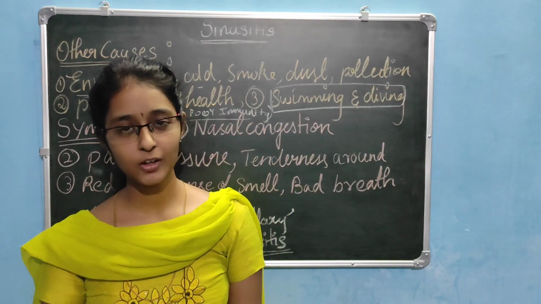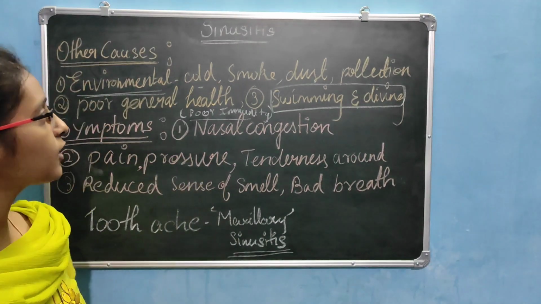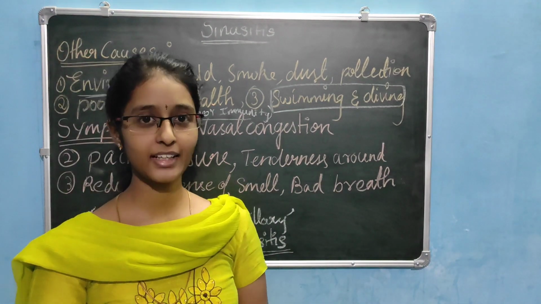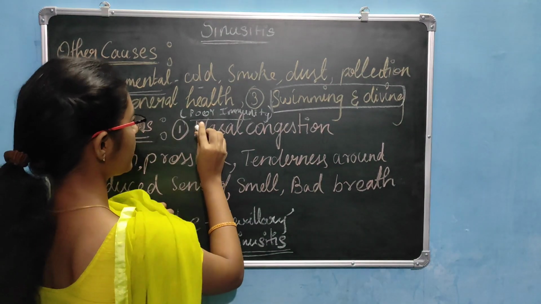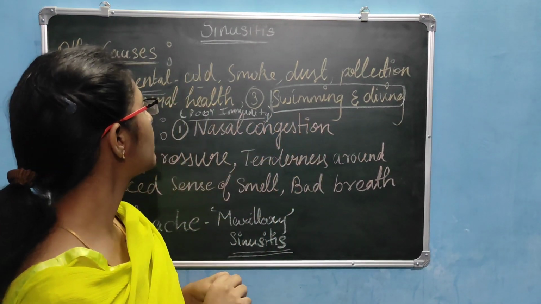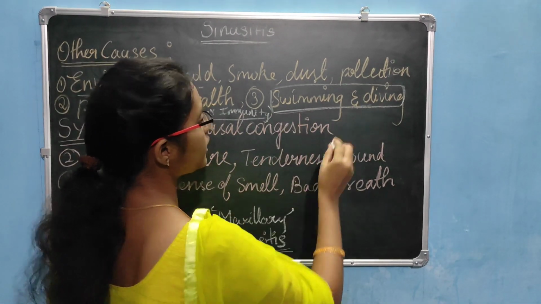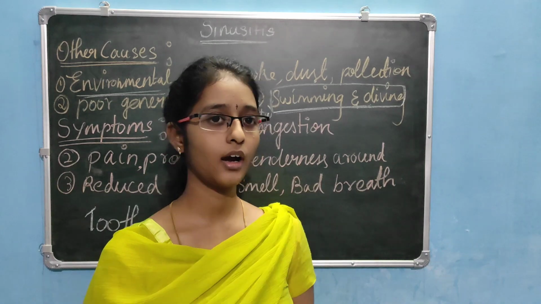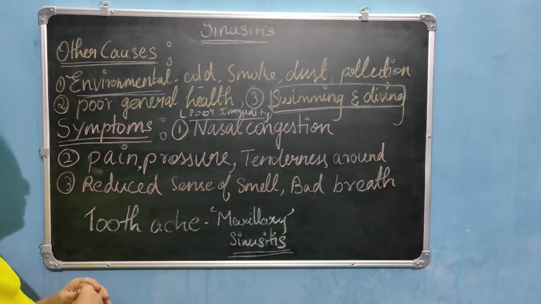So we are left with some other causes of sinusitis. In etiology, we are continuing the same etiology. Other causes of sinusitis are environmental factors like cold climate, smoke, dust, and pollution. Then poor general health, in which there is poor immunity. Poor immunity means immunocompromised. And swimming, diving. Why it is a cause of sinusitis is, in swimming and diving we have infected water which enters into the nose, and it affects the sinus also. Then these are all the causes of sinusitis.